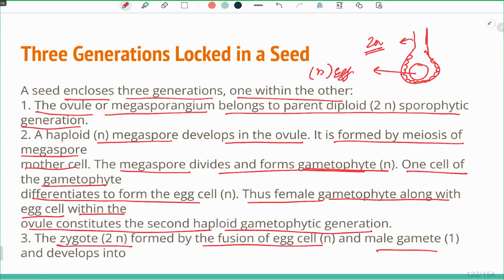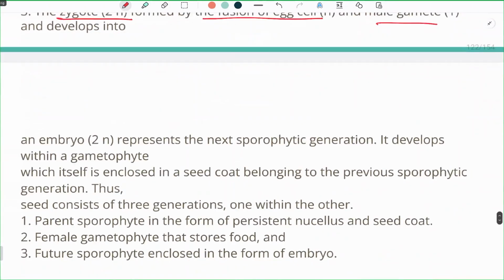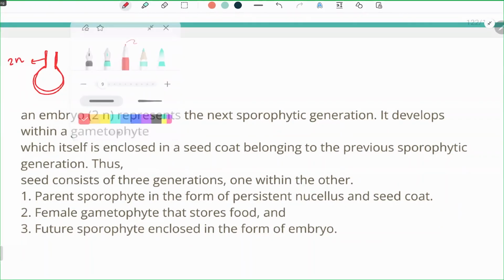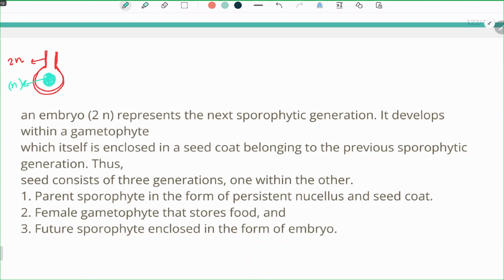again the sporophytic generation. If we assume this as an ovule, it is 2N, and the female gametophyte which is present inside it is N, formed from the megaspore mother cell by meiosis.